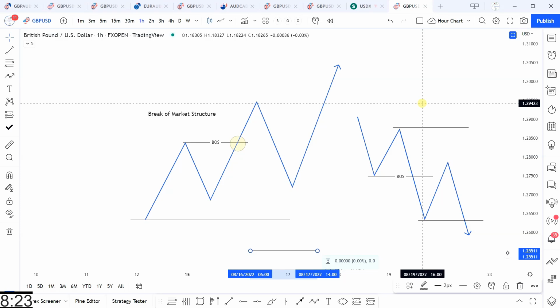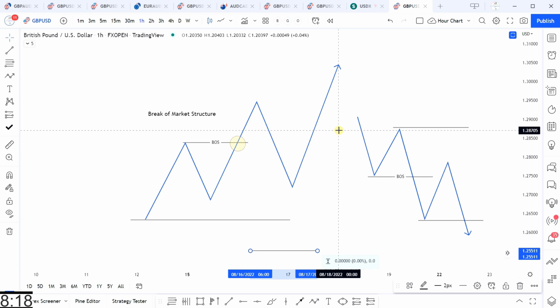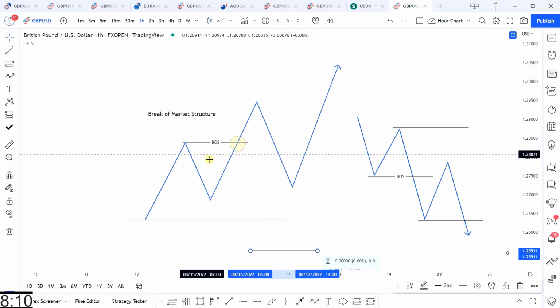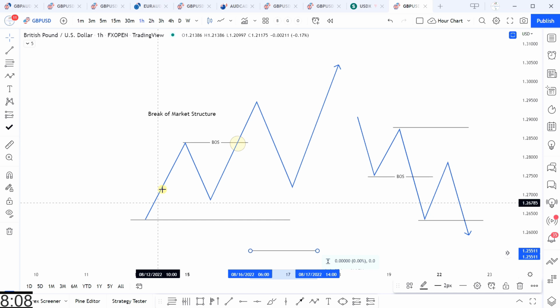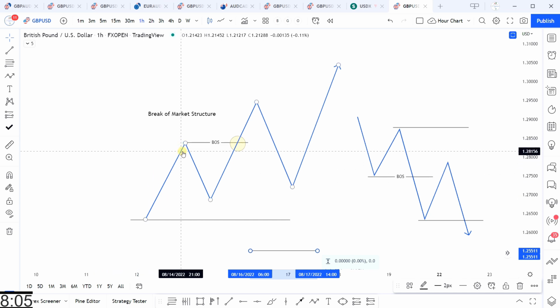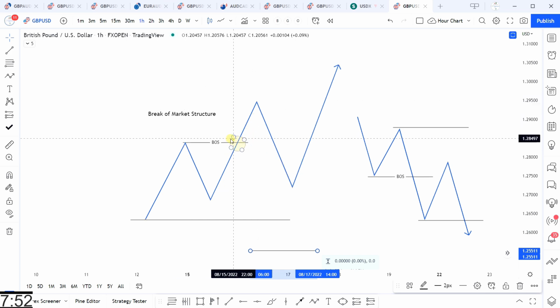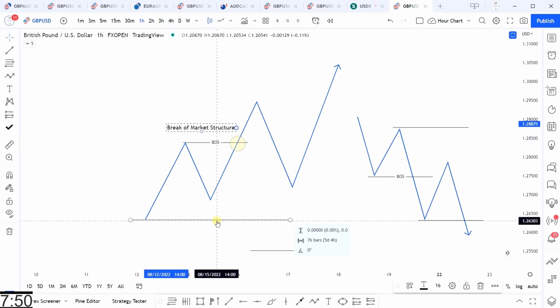A break of market structure occurs when price moves outside of the market structure range in a continuation of the trend, and generally it breaks through weak levels of support or resistance where the last impulsive wave ended. Looking at this example, we have an impulsive wave that defines the current market structure range. We know that this higher high is a weak level of resistance because it is expected to be taken because we're in an uptrend. When price breaks through this structural point, breaks this high, makes another high, we have a break of structure and potentially a new defined market structure range.